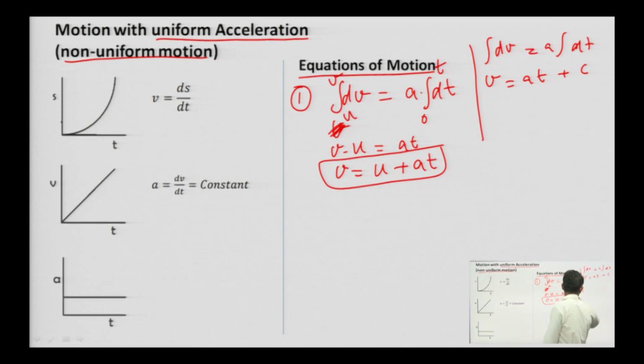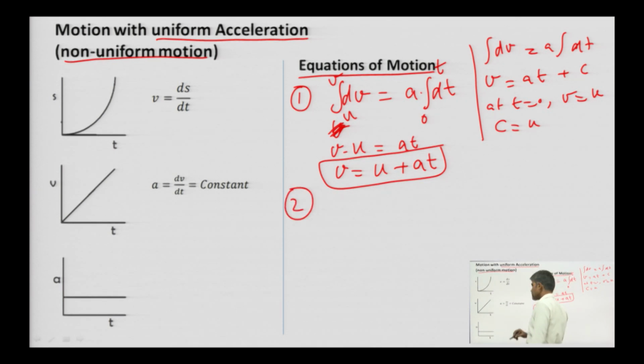The constant c we can calculate at t is equal to 0, v is equal to the initial velocity u. So, c is u. So, we are getting the same, v is equal to u plus a t. So, this is equation number 1.